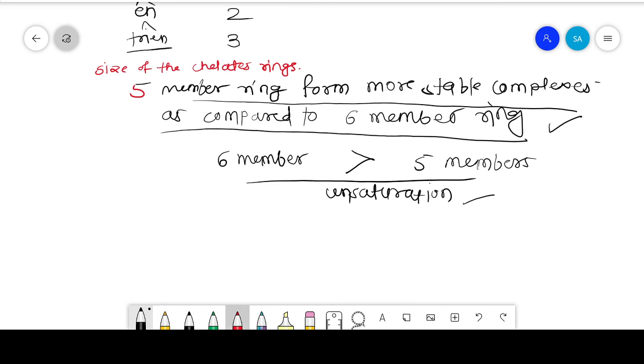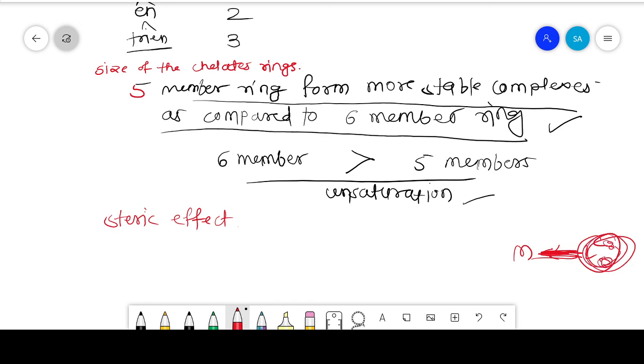The last factor which decides the stability of the complexes is the steric effect of the ligand. Substituted ligands containing large bulky groups form less stable complexes than unsubstituted, smaller ligands, and this is due to the fact that the bulky groups present near the donor atom cause mutual repulsion. That means there is the metal and there is the ligand, and the ligand has bulky groups, so there is repulsion between the metal and these bulky groups in the ligand. So that's why it forms unstable complexes.